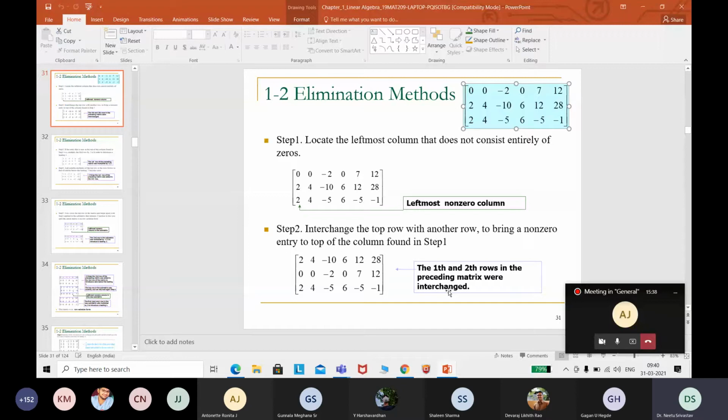And what was the reason? I told you, we want to choose the pivot element from the very first row, and that element should be used to eliminate the other elements in the column. Here, if 2 is the pivot and we want to eliminate the others, this one is already made 0. Now, using this 2, I will eliminate this 2 and this 4. That can be done here.